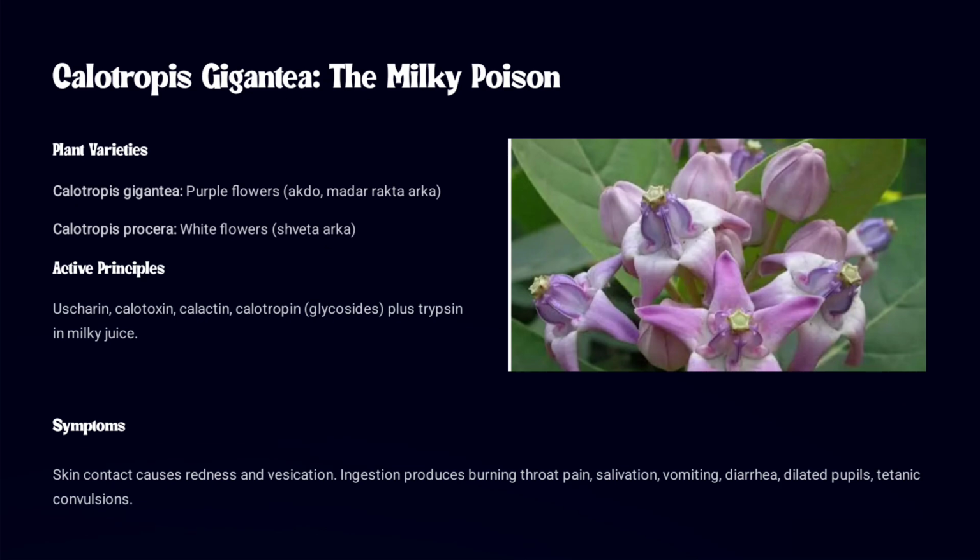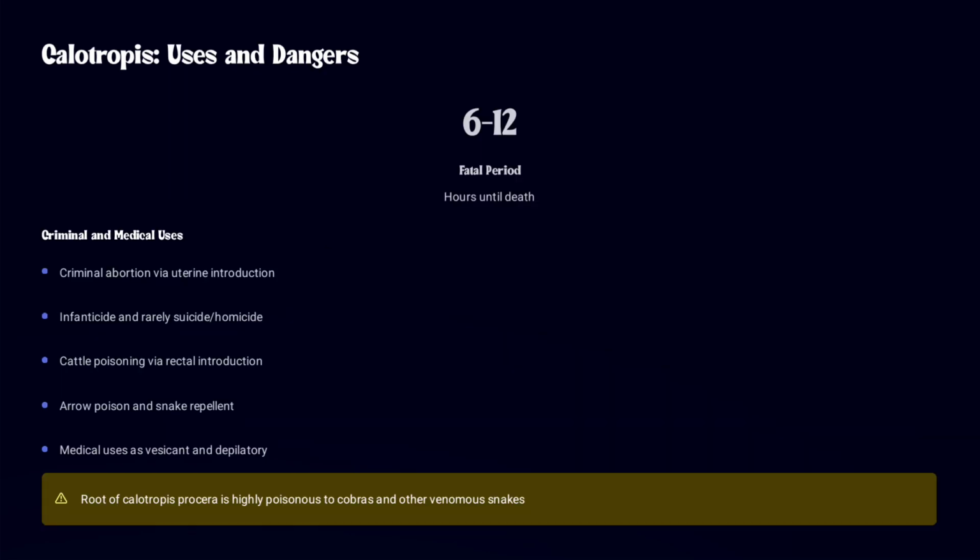When it is taken orally, it produces burning, throat pain, salivation, vomiting, diarrhea, dilated pupils, and tetanic convulsions. And with calotropis, normally the fatal period is about 6 to 12 hours.